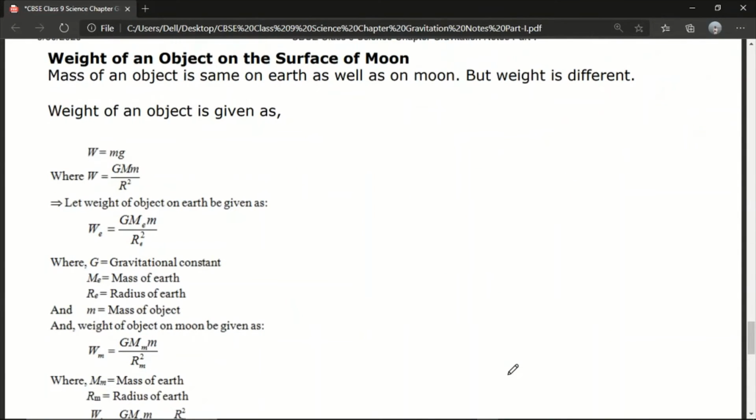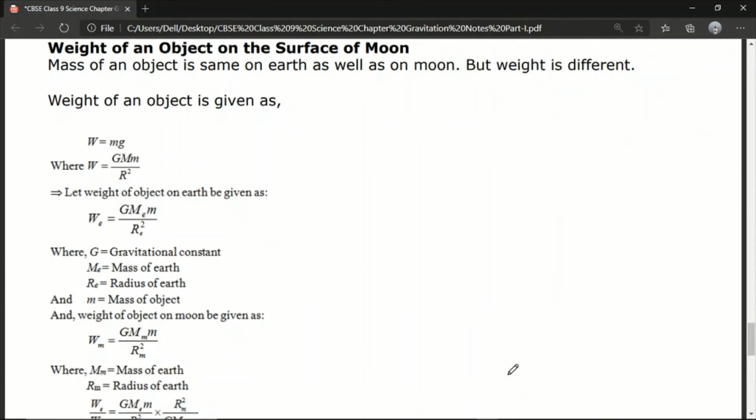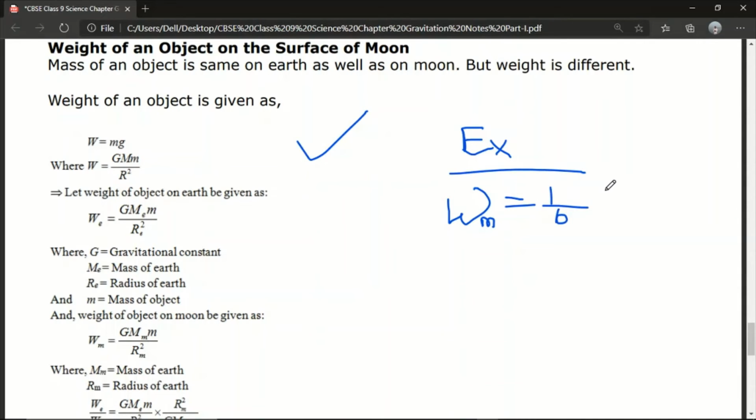So here the most important thing is the relation between the Earth and moon. That is a question I always prefer to put in your exam. It is an exam oriented question. So listen, weight of an object on the surface of moon. We have to prove this equation: the weight of an object on the surface of moon is equal to 1/6 of the weight of an object on the surface of Earth.